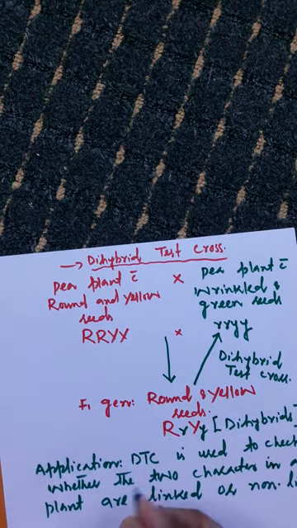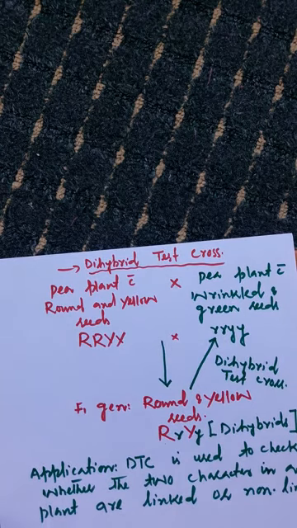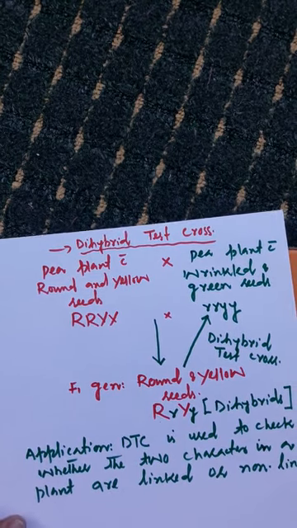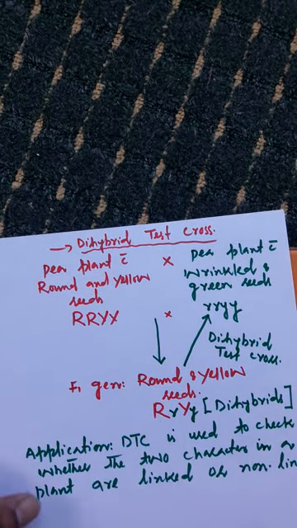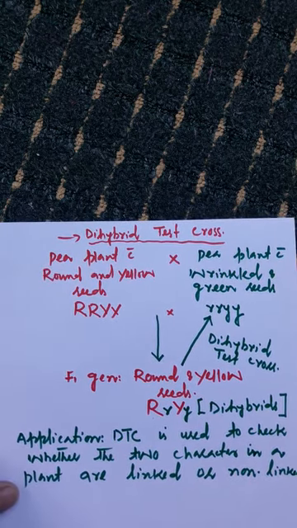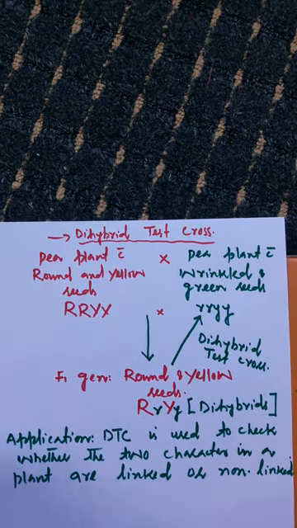My dear students, remember that, as you are also knowing this much, that every character or trait in a pea plant or in any plant is controlled by a pair of alleles or genes. And remember that these alleles are present on the pair of chromosomes called homologous chromosomes.